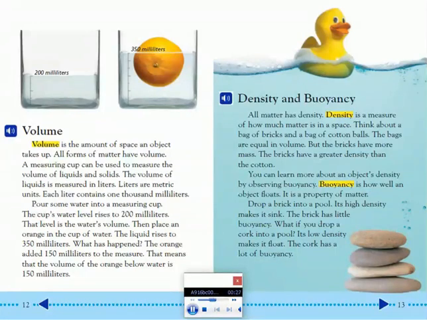Pour some water into a measuring cup. The cup's water level rises to 200 milliliters. That level is the water's volume. Then place an orange in the cup of water. The liquid rises to 350 milliliters. What has happened? The orange added 150 milliliters to the measure. That means that the volume of the orange below water is 150 milliliters.